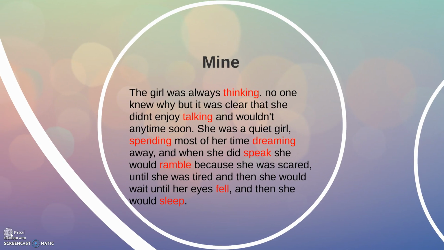Here's my example, just to give you guys a chance to see maybe where my thinking was in writing it. So here we go. The girl was always thinking. No one knew why, but it was clear that she didn't enjoy talking and wouldn't anytime soon. She was a quiet girl, spending most of her time dreaming away, and when she did speak, she would ramble because she was scared, until she was tired, and then she would wait until her eyes fell, and then she would sleep.